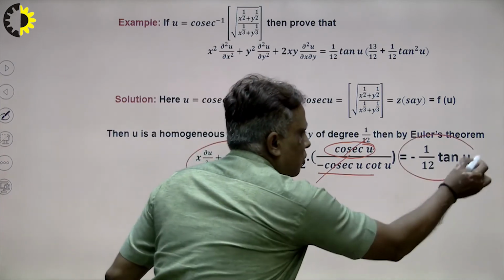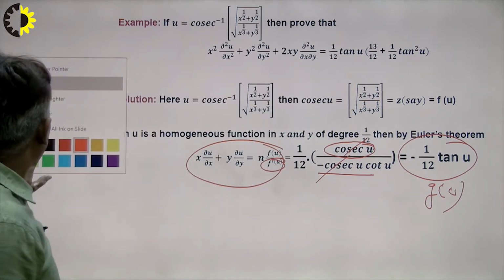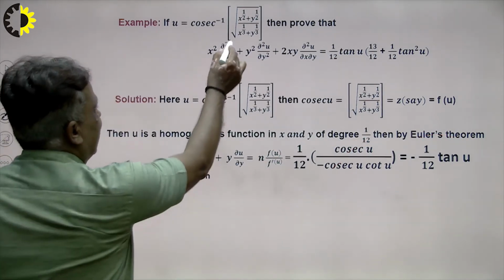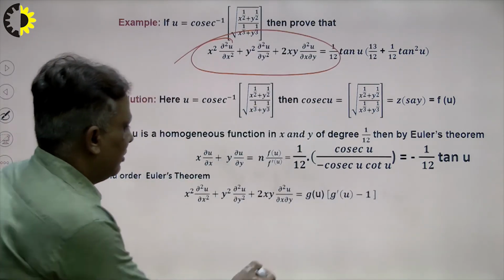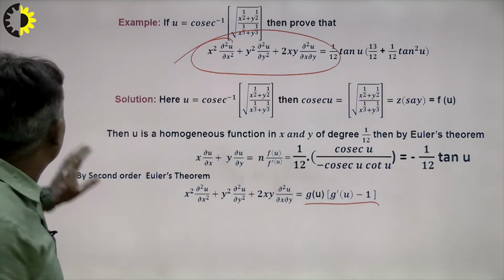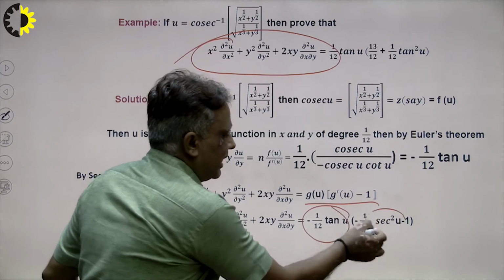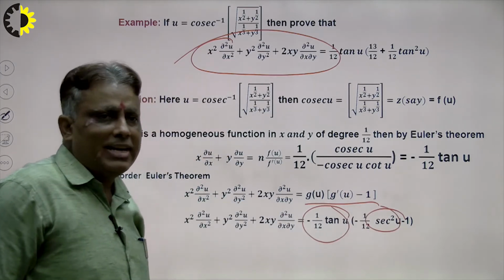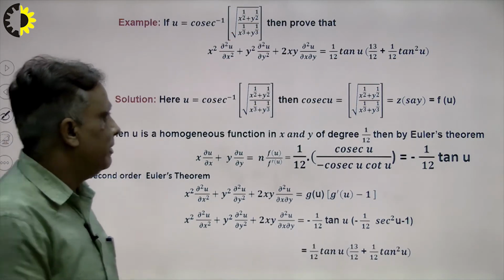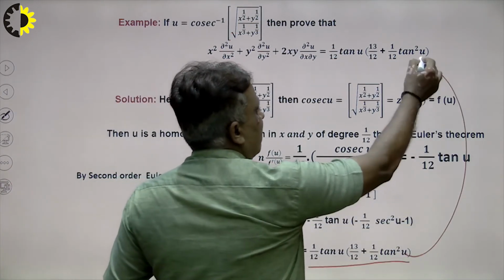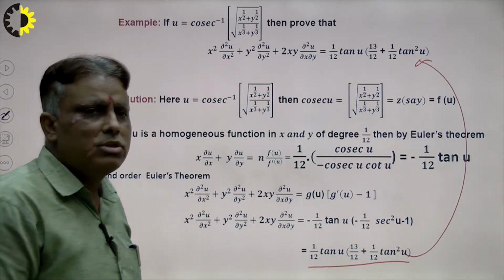That means this is known as g(u). So how to calculate the second order Euler's theorem? Because our aim is the calculation of this second order Euler's theorem. The formula is g(u)(g'(u) minus 1). First I calculate g(u), and the differentiation of tan u is sec squared u. In the place of sec squared u I write 1 plus tan squared u, because our aim is to calculate in symmetric form. This will be the result, and this is the proof of our requirement. In this way we can find the solution of the given problem by using Euler's theorem.